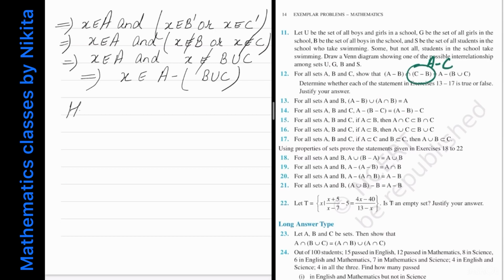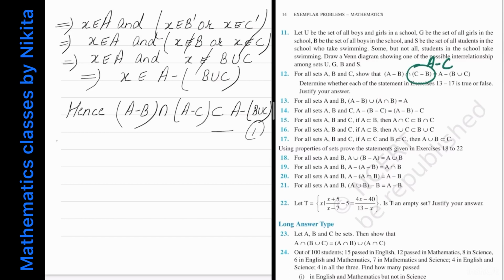So hence one way is proved that A minus B intersection with A minus C is contained in A minus B union C. So mark this as 1.